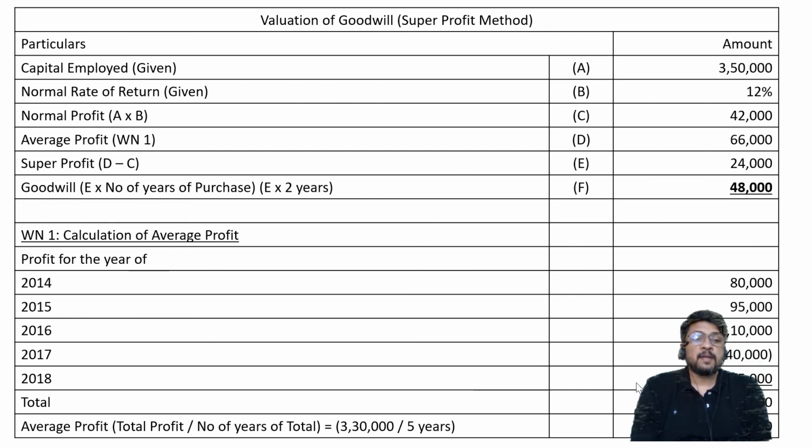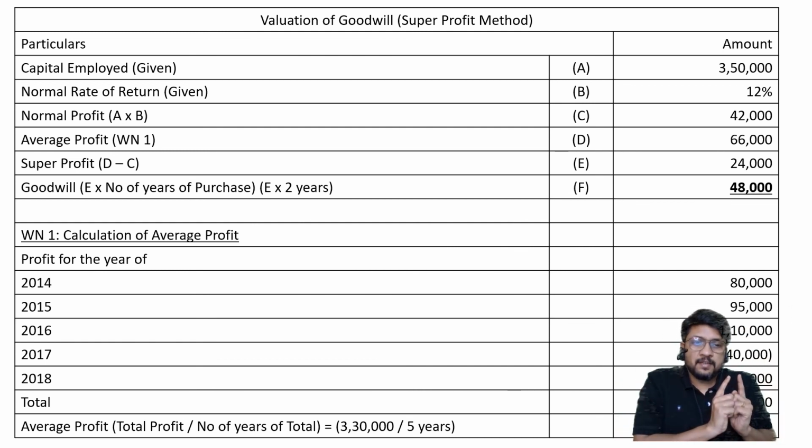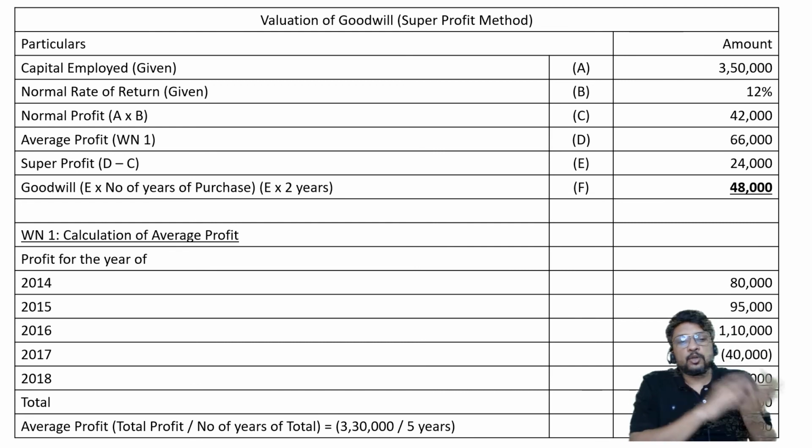How much goodwill should he pay? Remember, the new partner is not going to pay 48,000 rupees goodwill, because 48,000 is the value of goodwill of the firm. Now we'll have to ask, are you taking the full bus or only one seat? Then how much share is he going to get? So 48,000 into half, or 48,000 into 1/4, or 48,000 into 20% or 10%, whatever share of profit he is going to get. Accordingly, his share of goodwill will be decided.